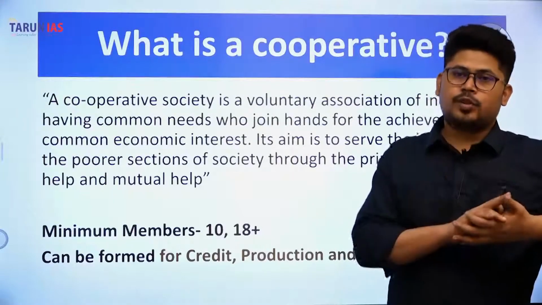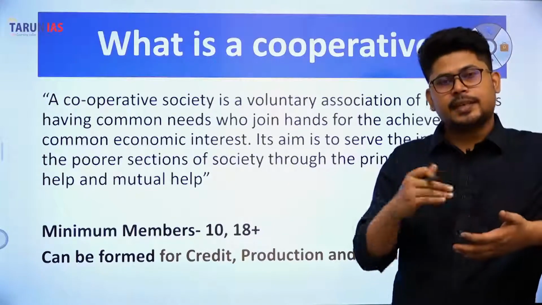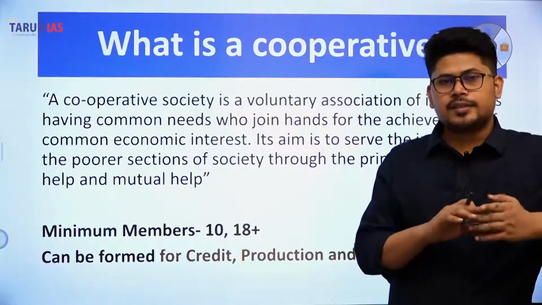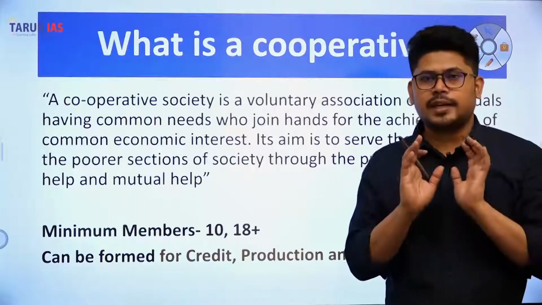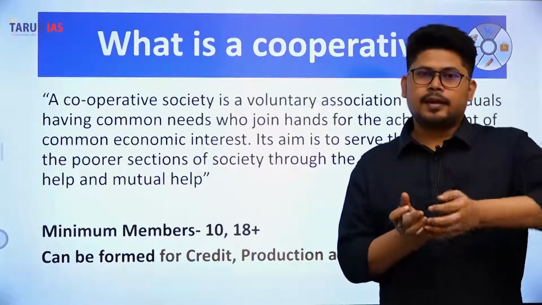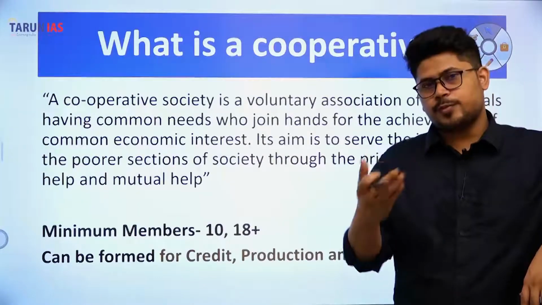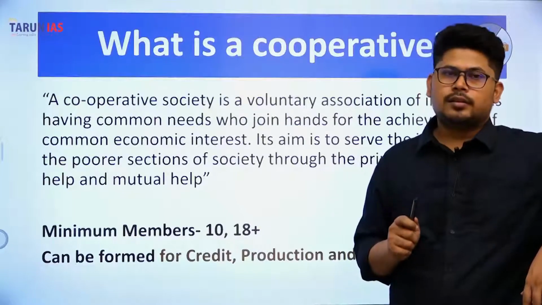Like guilds were operating in ancient India. ठीक है? What guilds did was they extended credit also. And the guilds were a kind of cooperative in the sense that it was a voluntary organization of members of certain kind of work. ठीक है? Like if there's a guild of ironsmiths, so that guild will consist of the members who are ironsmiths.